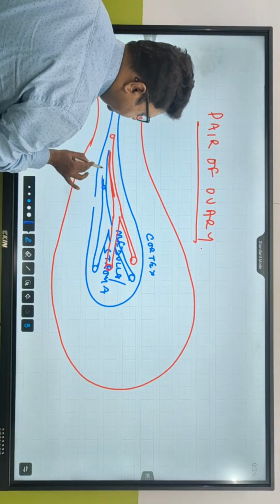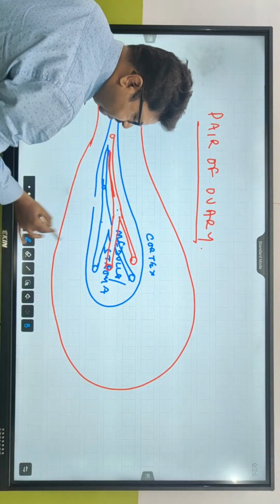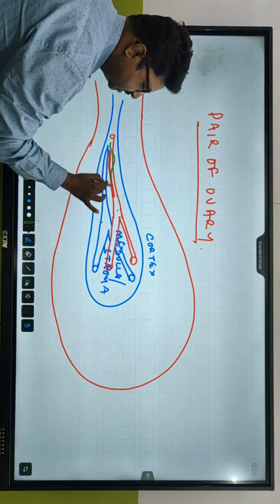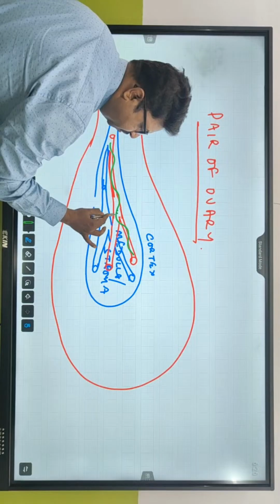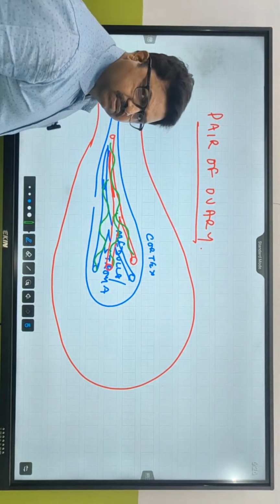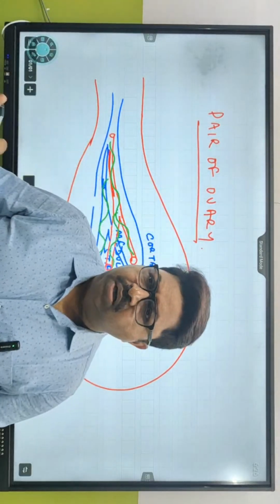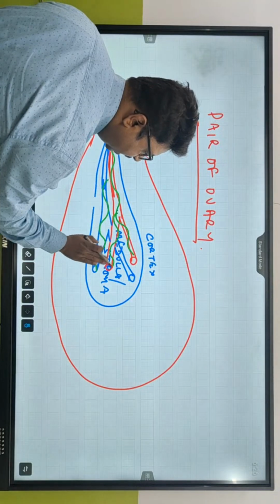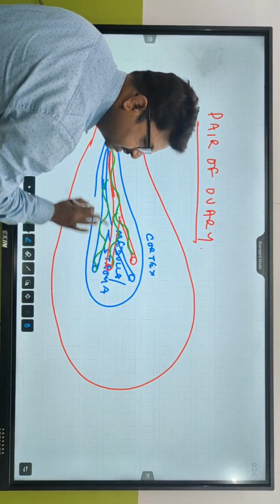Whenever there are arteries and veins, there should be nerves associated with them. There are two friends always. You cannot have blood vessels without nerves. So nerves are present inside this stroma, and blood vessels are present inside this stroma.